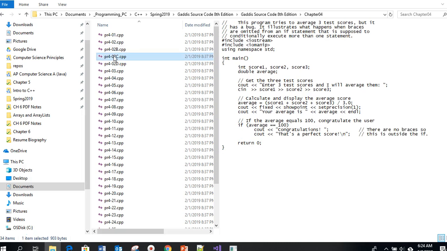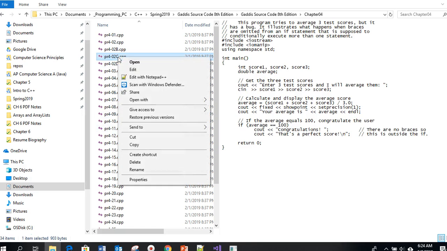The next program in our source code file also tries to average 3 test scores, but it has a bug in it, and it illustrates what happens when the braces are omitted. In this particular program, notice that the if statement is indented to run 2 statements, but there are no curly braces. So it will only run congratulations if the average is equal to 100, but it will always run "that's a perfect score."